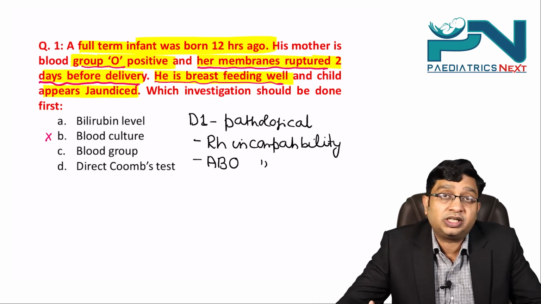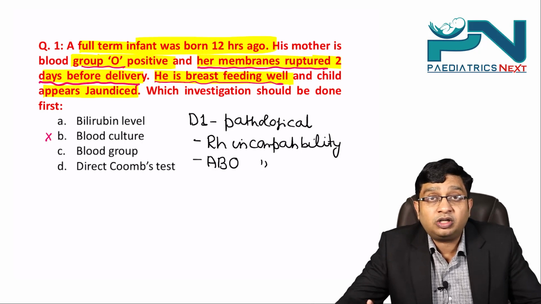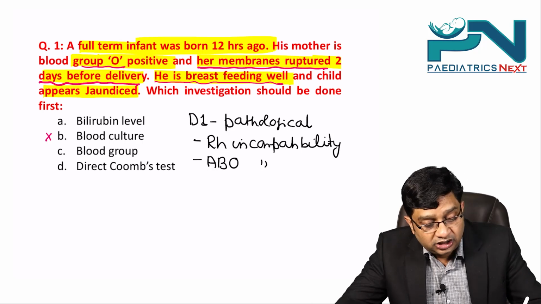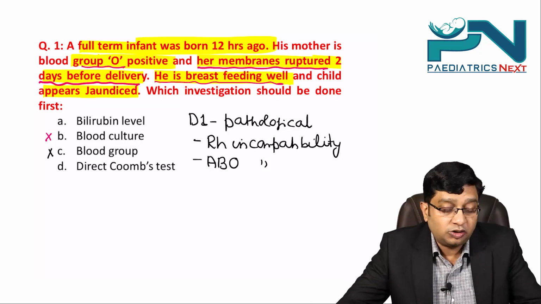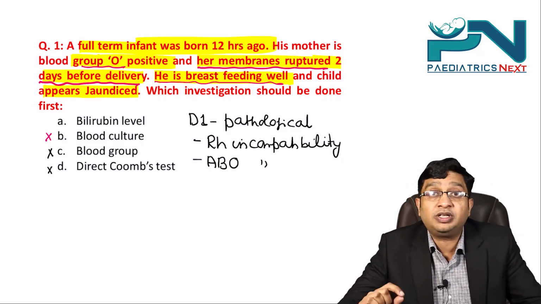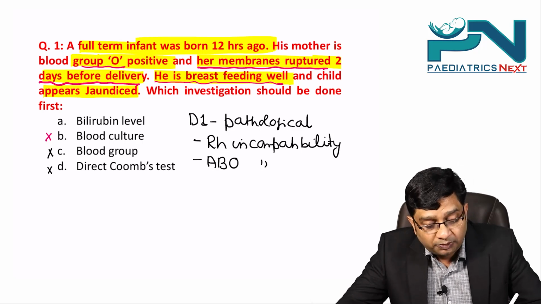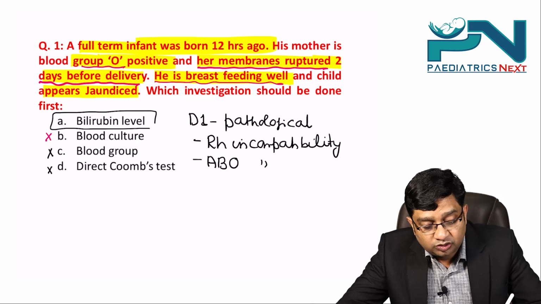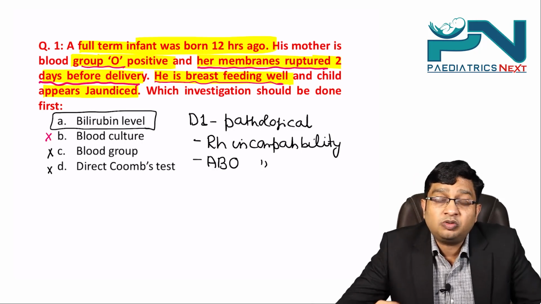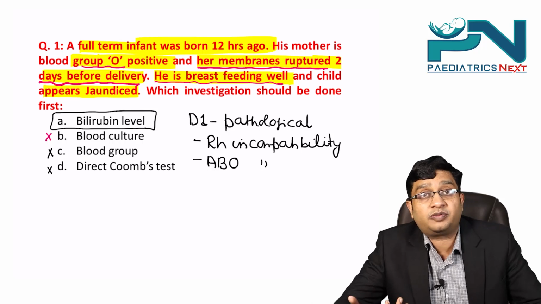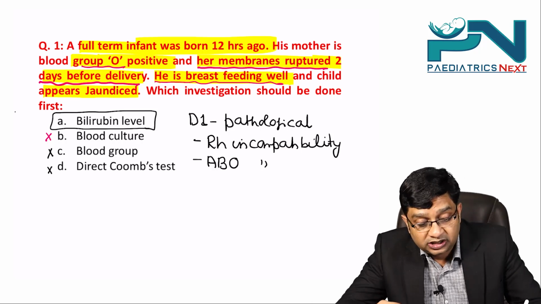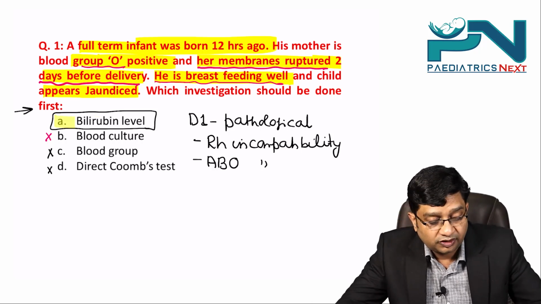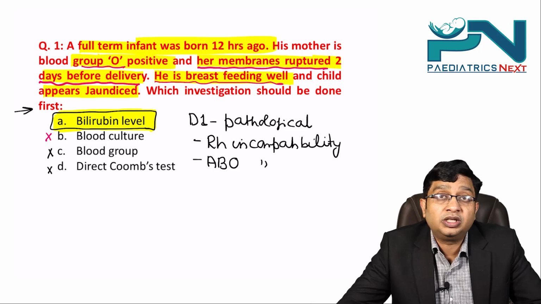But even if I come to know that it is an ABO incompatibility, that will not basically change my management. So initial investigation as a blood group is not correct. Direct Coombs test is only if there is an ABO or Rh incompatibility, and that will also not be the initial investigation. So what should my initial investigation be? That should be the bilirubin level, because the amount of bilirubin will determine what course of action I am going to take. So if you say which investigation should be done first, the right answer here goes in favor of the bilirubin level.